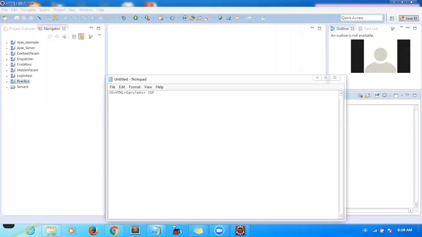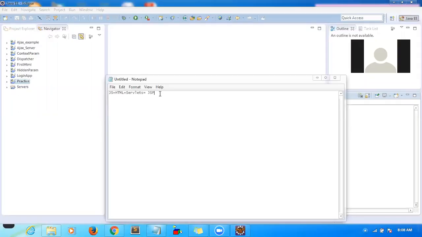You can do all those things, JavaScript, HTML, servlets, everything, in JSP, but that is not the right way to do things. We use JSP for some specific things, but we can do everything. It's not a problem. It will not give any error, any exception, any problem. But it's not the right way. So we use JavaScript for validation, servlets to process the request, and HTML to display the content. But we can do it in JSP also. That is one basic difference.